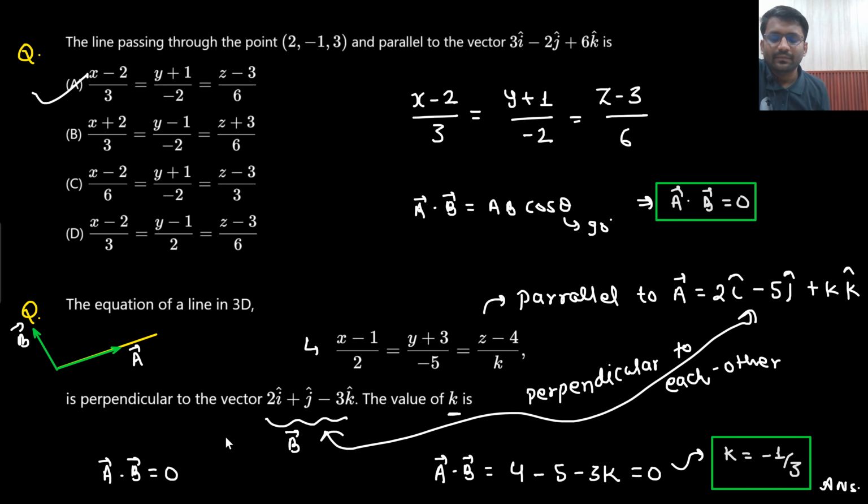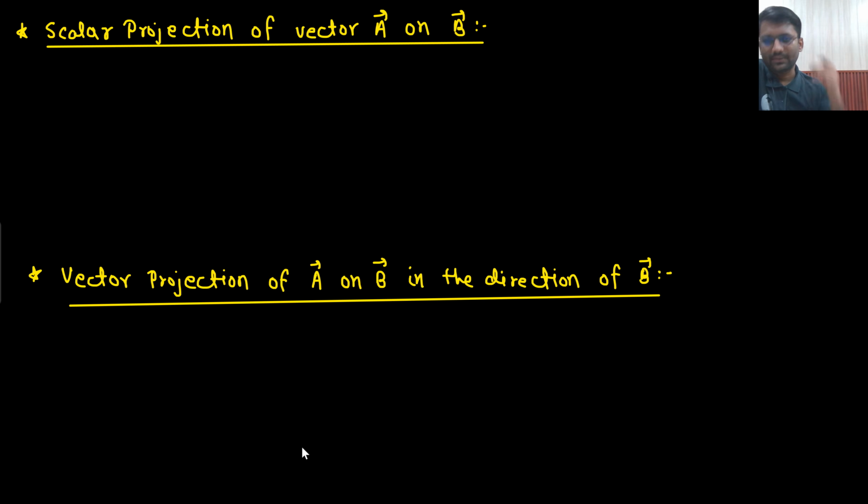Okay. So 2 multiplied by 2, 4, minus 5, minus 1, minus 3k. Minus 1 minus 3k equals 0. That answer would be minus 1 by 3. Is that clear to you? Okay, let's go to the next scenario.